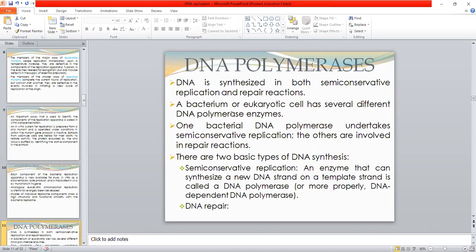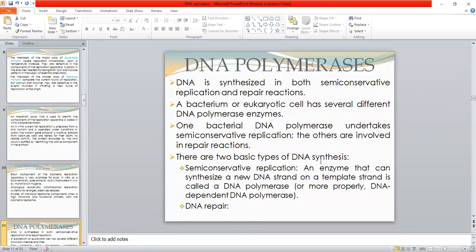A bacterium or eukaryotic cell has several different DNA polymerase enzymes, involved in semi-conservative replication and also in repair reactions.